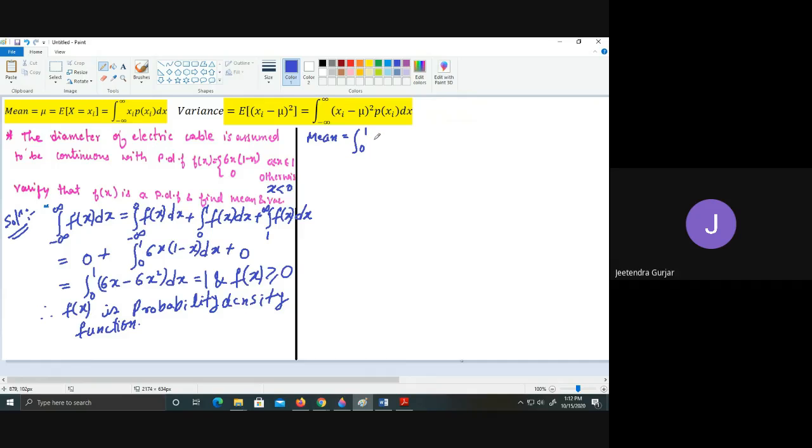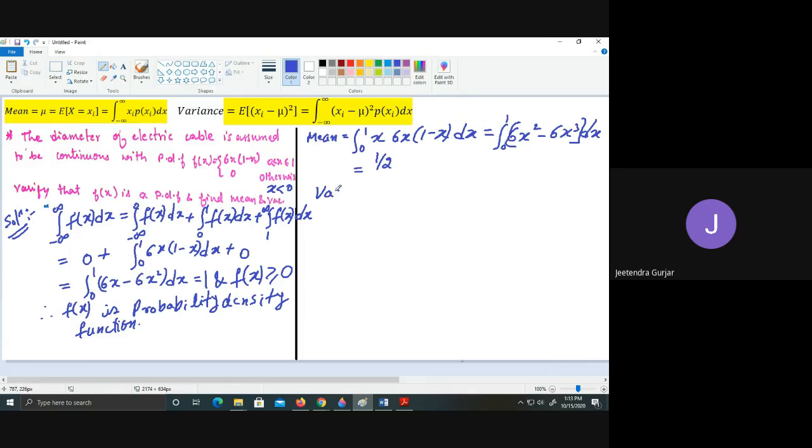If you substitute the values, instead of p of x they have given f of x, which is 6x into (1 minus x). This is the integral from 0 to 1. Multiply 6x square into 1 minus x and simplify further: the integral from 0 to 1 of 6x square minus 6x cube. You can directly calculate in the calculator. You will get the answer 1 upon 2, students.